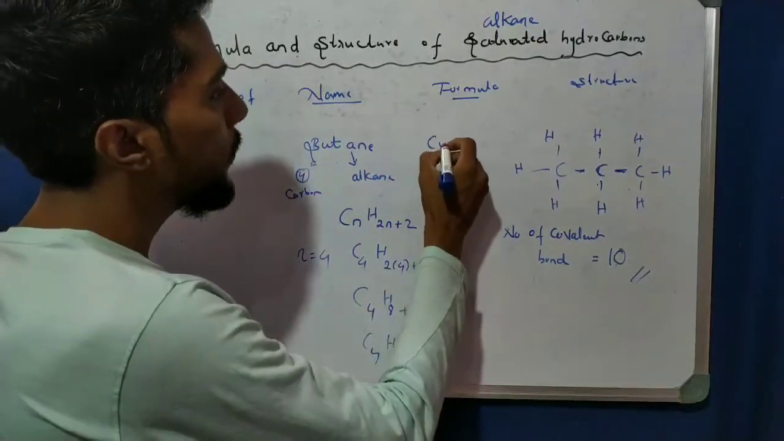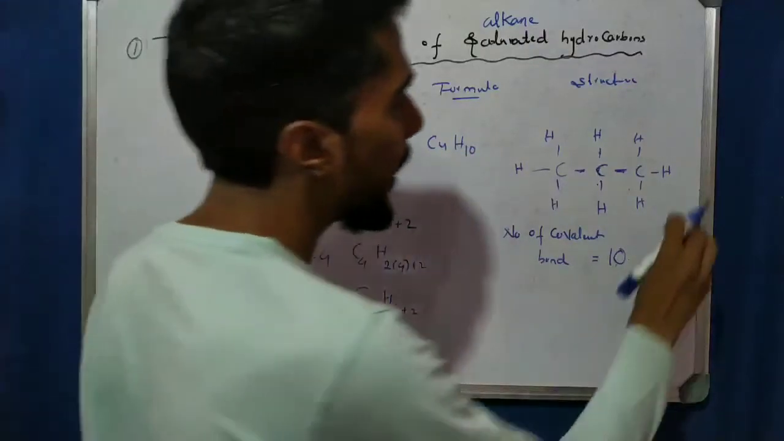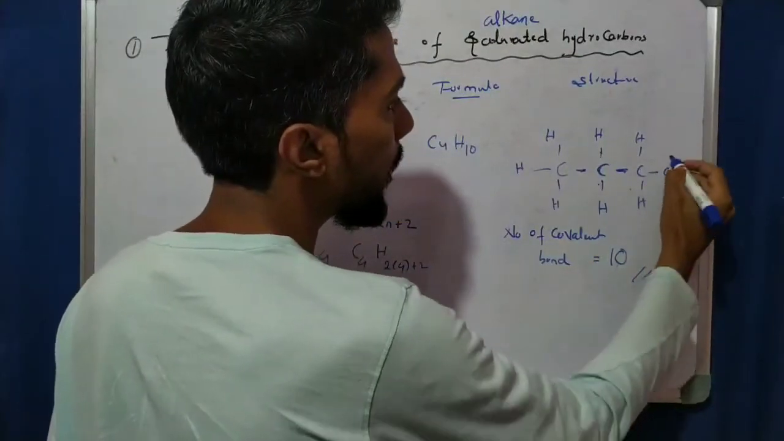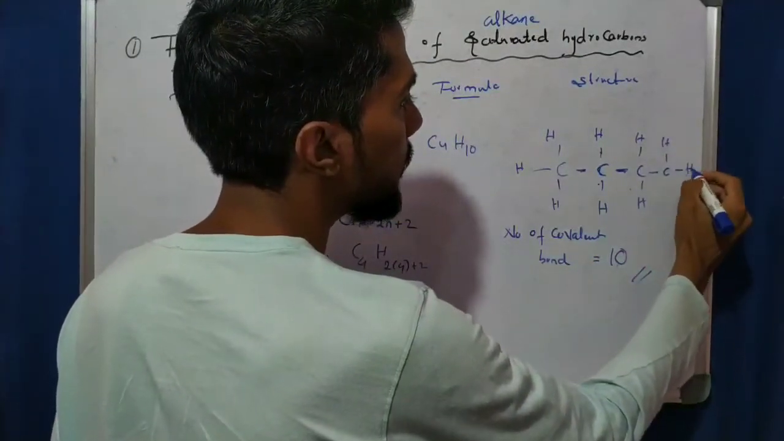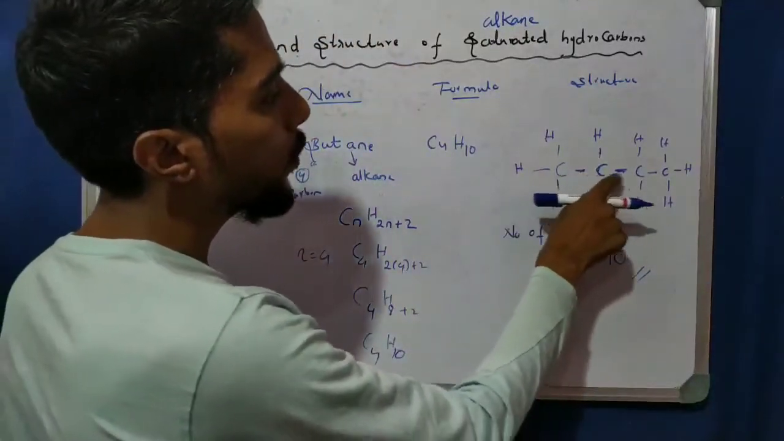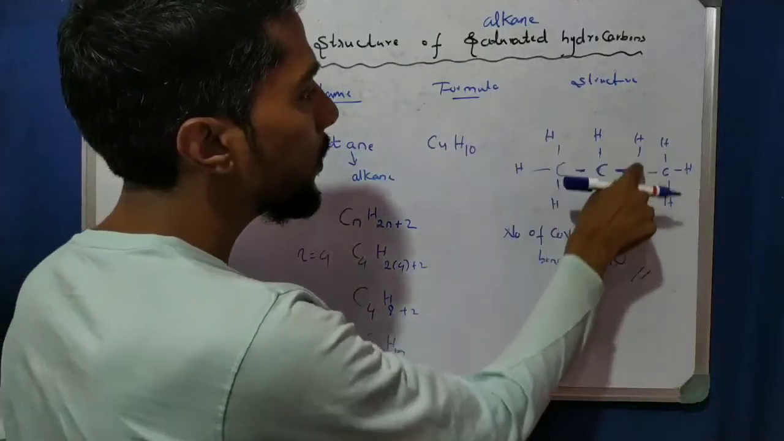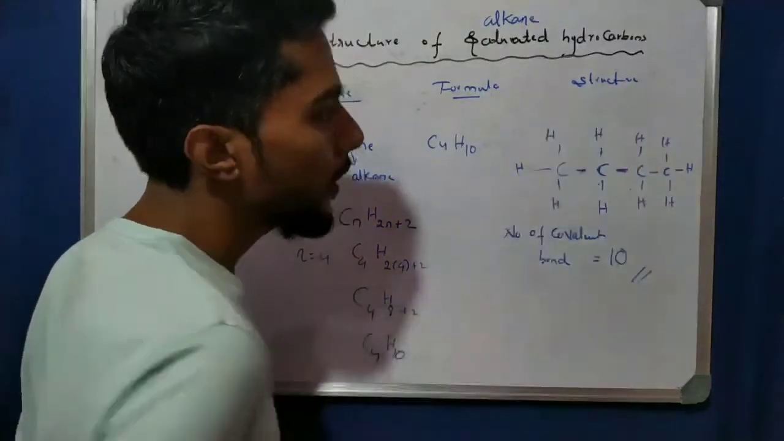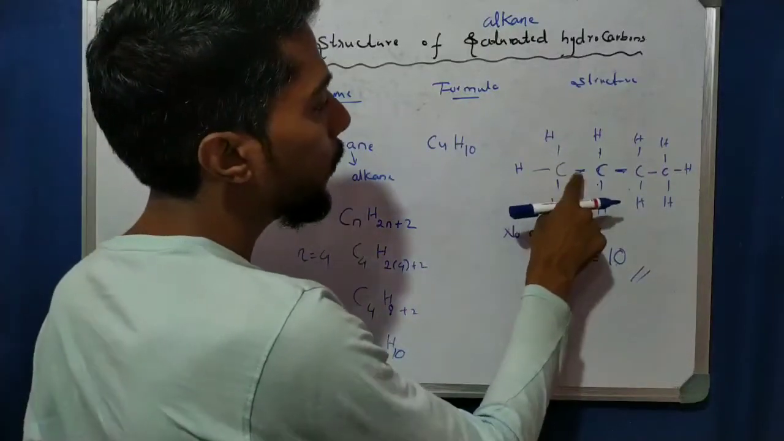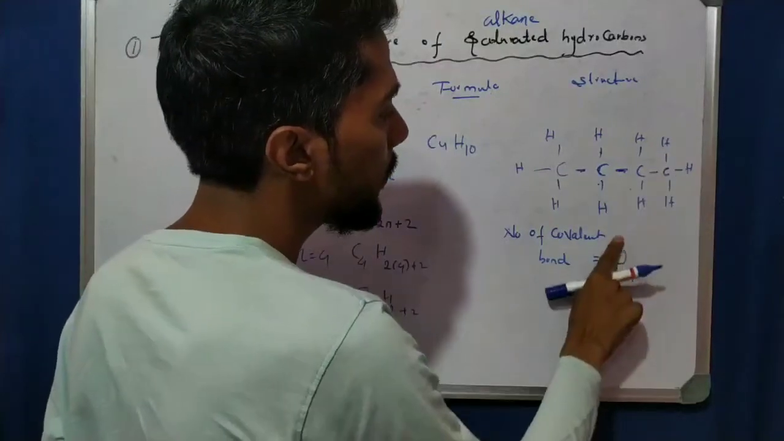So the butane formula is C4H10. We extend here by one carbon, so I can make another carbon. So 4 carbons here. Now let us check: 1, 2, 3, 4 carbons and 10 hydrogens, 1, 2, 3, 4, 5, 6, 7, 8, 9, 10. Right? Now see the number of covalent bonds: 1, 2, 3, 4, 5, 6, 7, 8, 9, 10, 11, 12, 13.